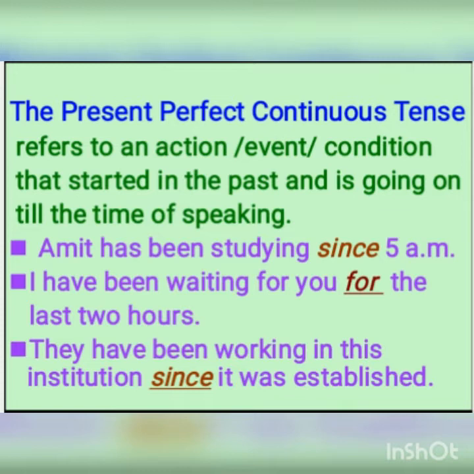Now, the present perfect continuous tense refers to an action, event or condition that started in the past and is going on till the time of speaking. Children, sentences in the present perfect continuous usually carry an indication of the duration, such as for 20 minutes, for 2 hours, since last night, and so on. So, for example, Amit has been studying since 5 am. I have been waiting for you for the last 2 hours. They have been working in this institution since it was established.